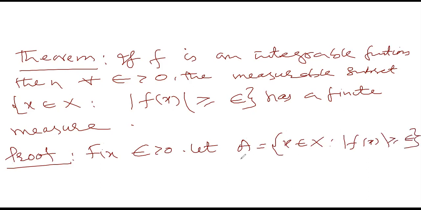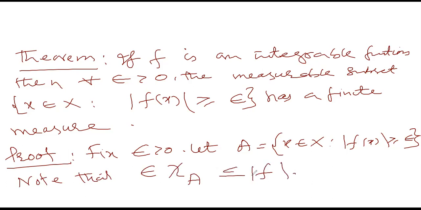We will see that the measure of this set is finite. Now note that epsilon times the characteristic function of A is less or equal to mod of f.